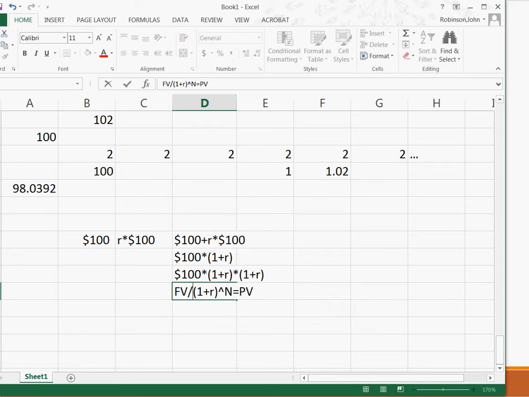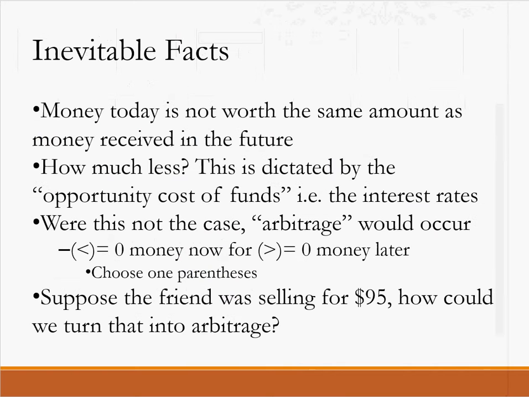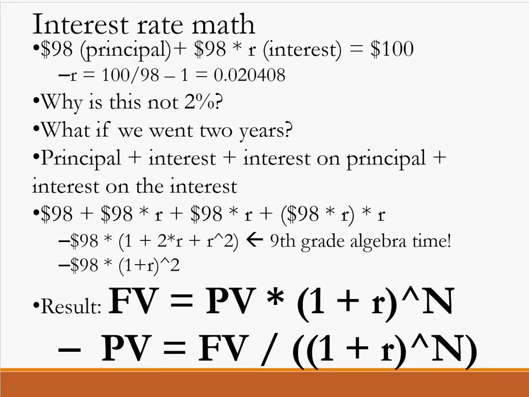So you can really accomplish this class with about 5 formulas, maybe 6, depending how you define them. And we have just learned 2. Here's the future value formula, where we multiply, finding the future value of some money in the present, and the present value formula is taking the future value and dividing by this interest rate factor.